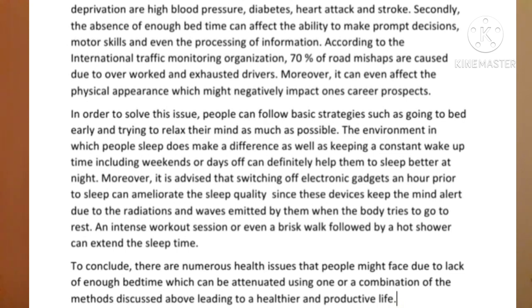Apart from that, if you see, I'm giving more reasons, like what are the advices, like how you can make your sleep quality better, right? So some good vocabulary like ameliorate, which is improve, right, has been mentioned. Emitted, right? So you see, vocabulary is being taken care of. There are no grammatical errors. Grammatical range is good. Connectors are being used. Everything is being done. Now finally, an intense workout session or even a brisk walk followed by a hot shower can extend the sleep time. So here, another solution, what can be done, an intense workout session, or even a brisk walk followed by a hot shower. So I said 3 things within one sentence as a solution.